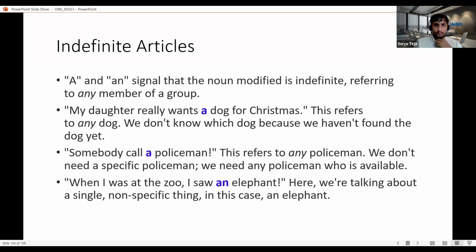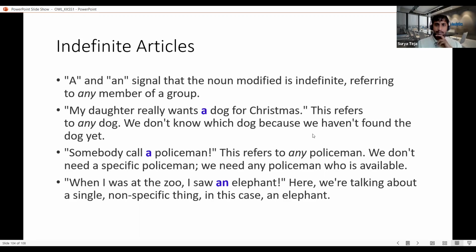So here, to continue with a or an, if you see the second example, my daughter really wants a dog for Christmas. So basically a person is saying that his or her daughter really wants a dog for Christmas. They are not specific about the dog; it can be any dog. She just said, I need a dog. She did not say I need a Pomeranian, or a pug, or a Lhasa, or some golden retriever. The noun is not specific or definite. There are so many dogs, and the daughter just said a dog.